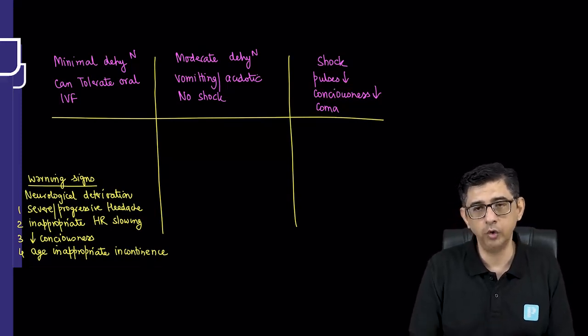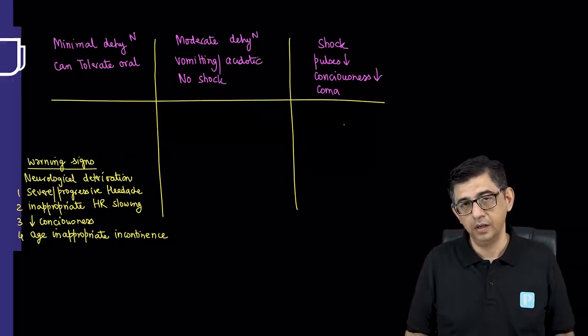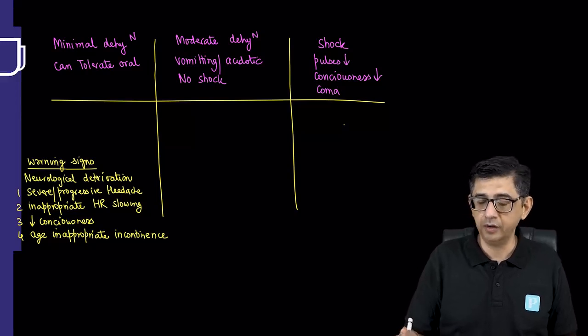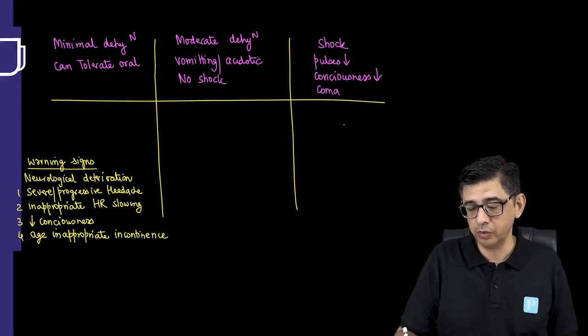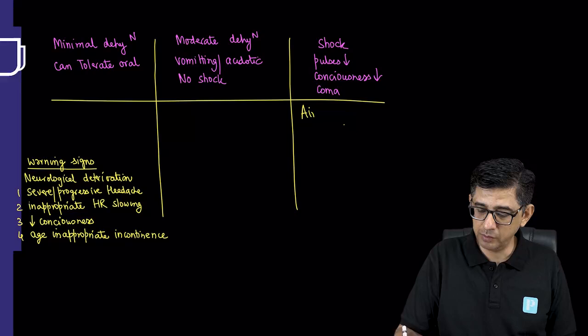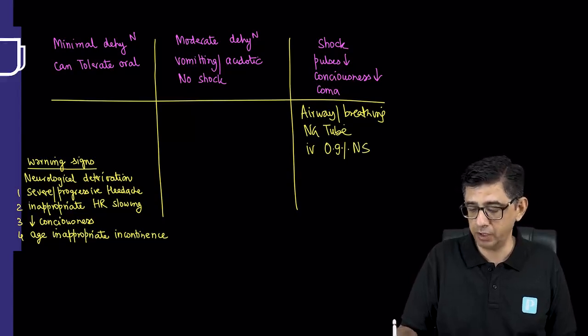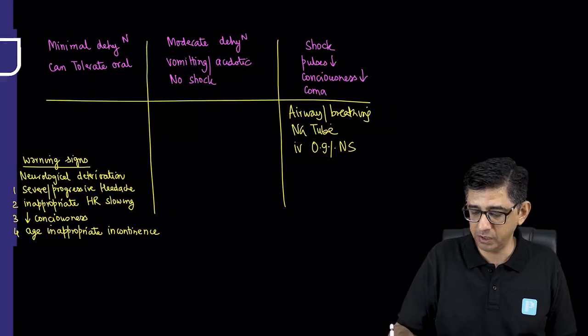What are you going to do in case he talks about a patient who's in circulatory failure? Now, if the patient is in circulatory failure, then my topmost priority will be to give a normal saline bolus to this patient to get the pulses back. But from an MCQ perspective, I'll first answer: take care of the airway and breathing. I'll be instructing my nurse to put in an NG tube, and once I've done that, I have myself secured an IV line using 0.9% normal saline, which is the fluid of choice for diabetic ketoacidosis. I will be giving a bolus.